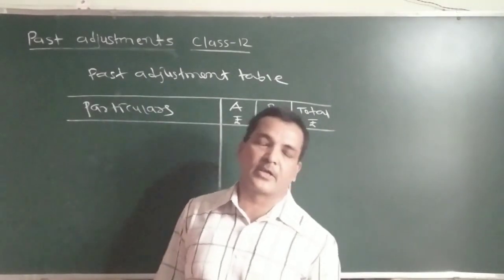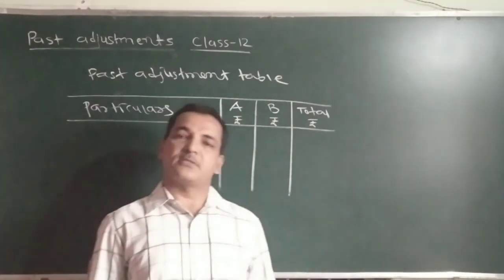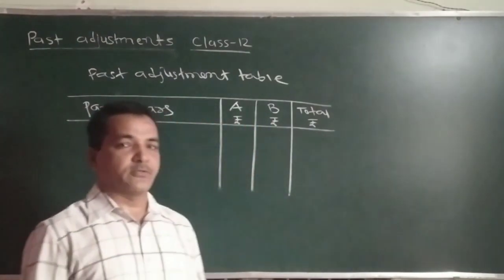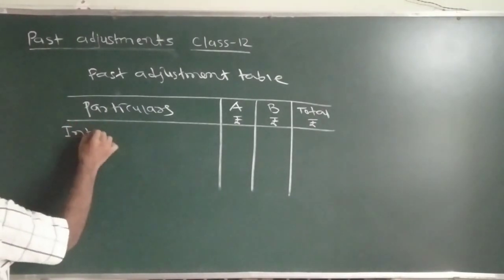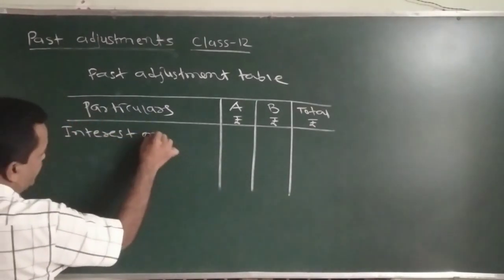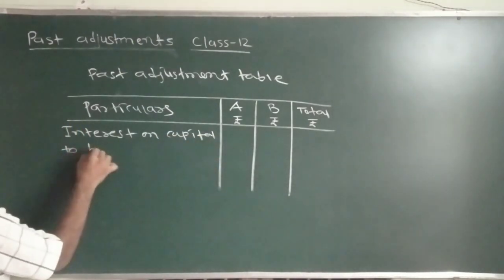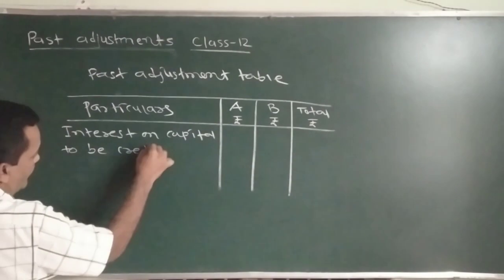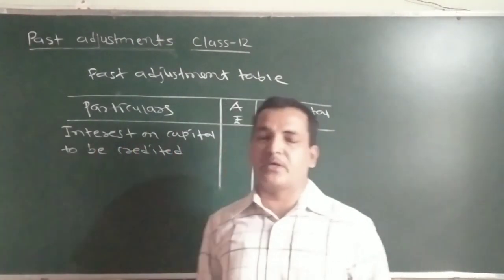You all know interest on capital of both the partners is 3,000 rupees and 6,000 rupees. So that should be credited. So first we will write interest on capital to be credited to partner's current account or capital account, whatever may be the case.